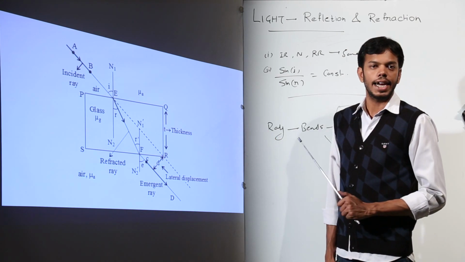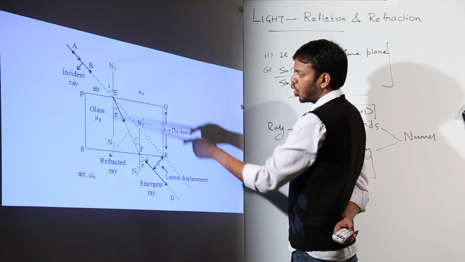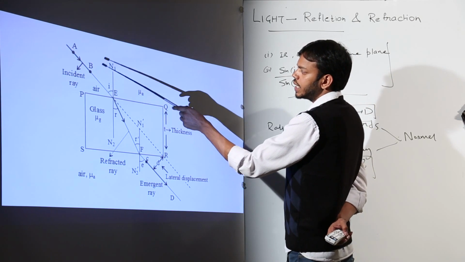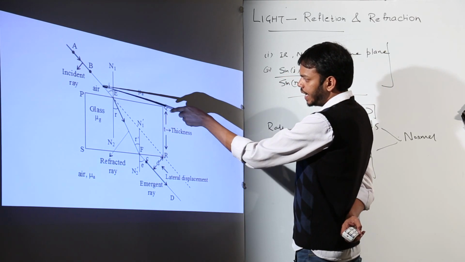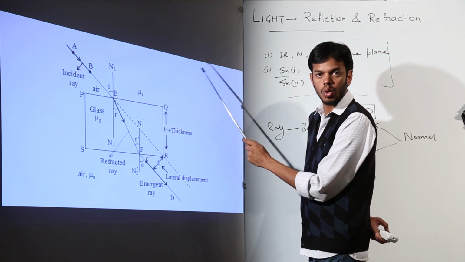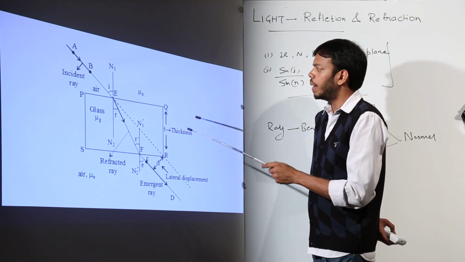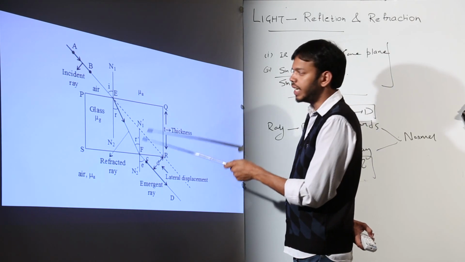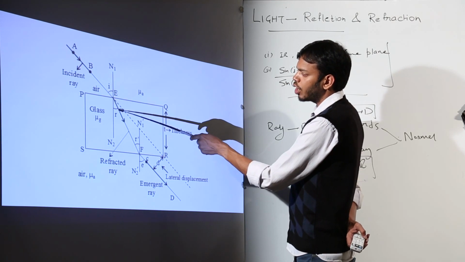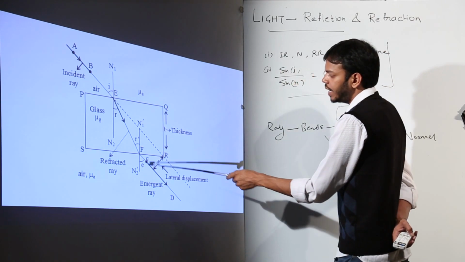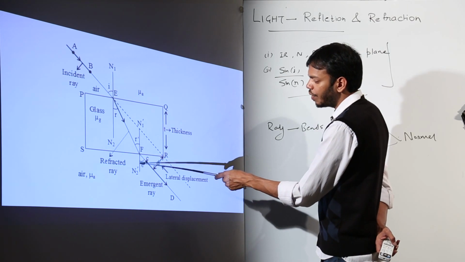This is a more technical kind of diagram where I have shown you the incident ray, the normal, and this is the angle of incidence. Outside is air. Now, instead of going straight, suppose this glass slab is not present, then the dotted line would have been the actual path of light. But due to the presence of the denser medium, the ray got bent towards the normal. This is the angle of refraction. Here again, at this surface, it is traveling from denser to rarer medium, so it got bent away from the normal.